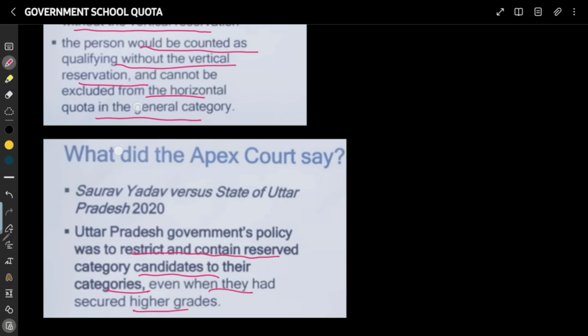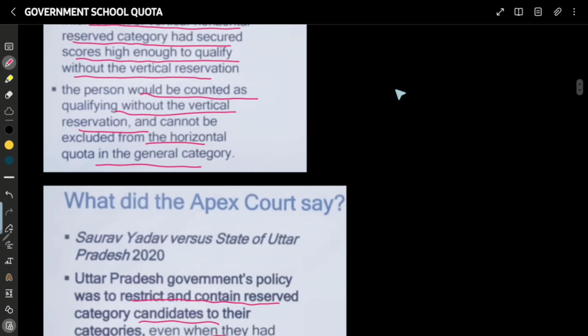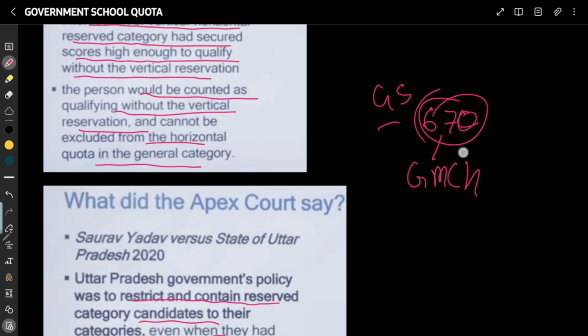For example, someone from the GS quota got 660 marks. Suppose not 660, suppose 670. Let us take a realistic example. He got 676 marks. So even though he has a GS quota, he got high enough marks to get a seat of GMC. So he will get a seat from the general category, not from the government school quota. So one seat gets benefited to one who has that vertical type of reservation. So this is the ruling. This person will get a seat from the general, not from the vertical reservation of the GS.